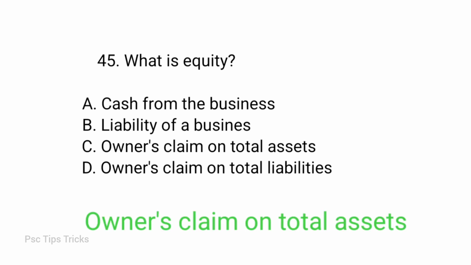What is equity? Options: cash from the business, liability of a business, owner's claim on total assets, owner's claim on total liabilities. Answer option C, owner's claim on total assets. Owner's claim on total assets is equity. Total claims include liabilities, which are all the debts that the business owes but has not yet paid out, as well as owner's equity, the value of the business that has been granted by the owner's investment.